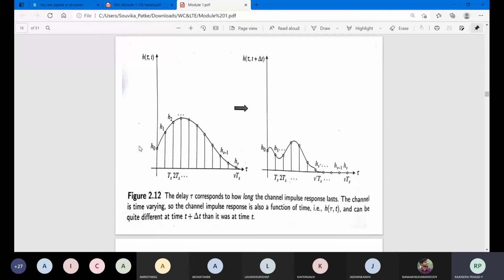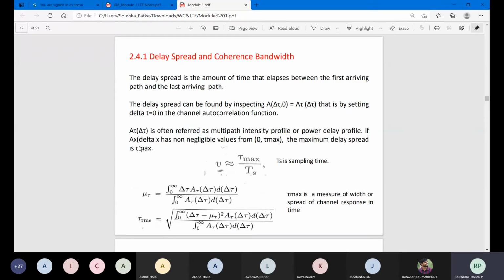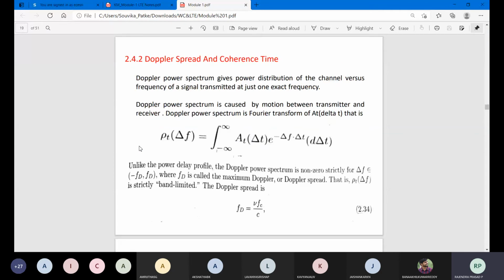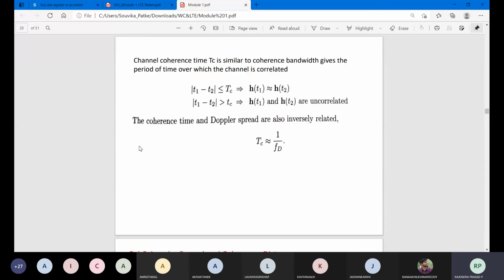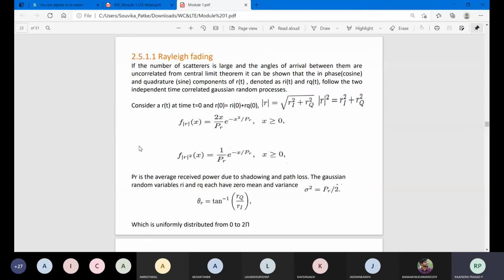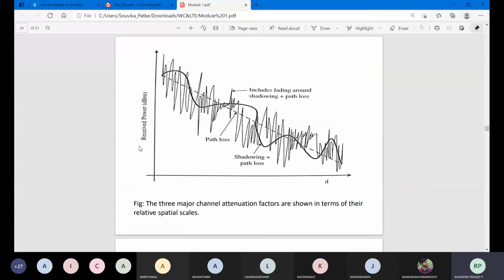The signal, how it will depend: the expressions for delay spread and coherence bandwidth, Doppler spread and coherence time. The statistical model: step 1, step 2 and step 3, then their expressions, Rayleigh fading, and how the waveforms will look. You remember that to find the FM wave we have taken the Rayleigh constant.